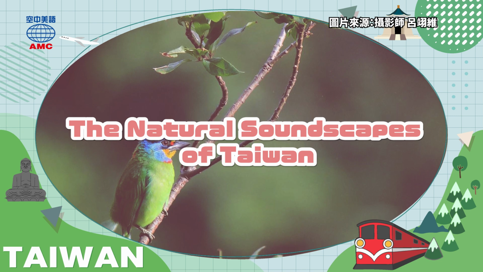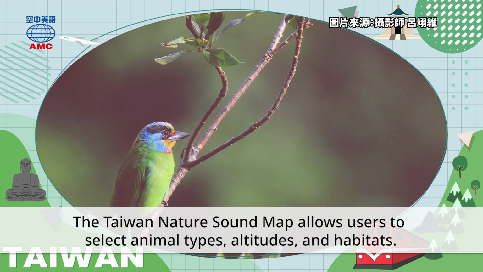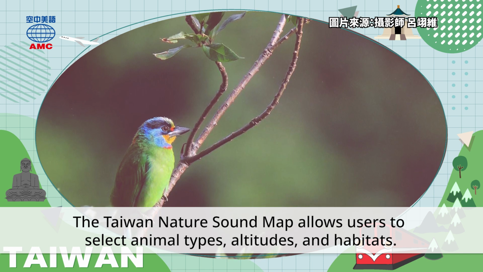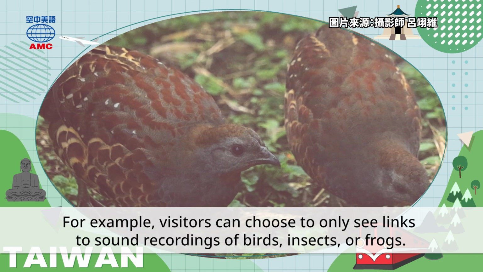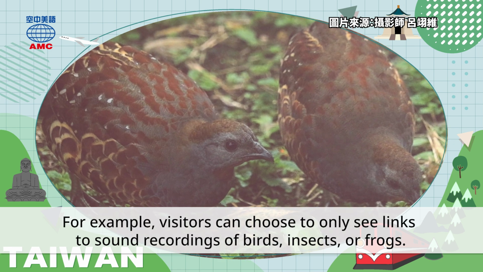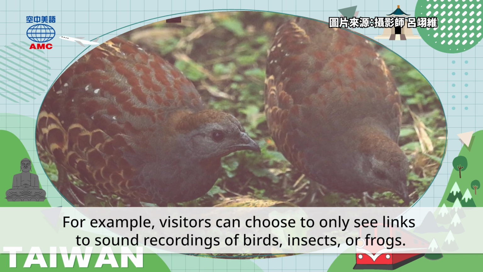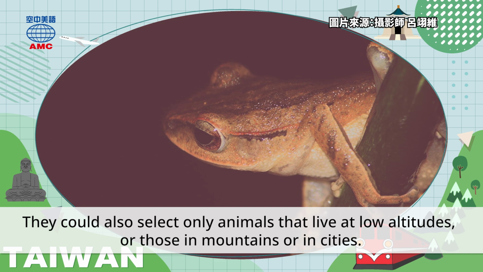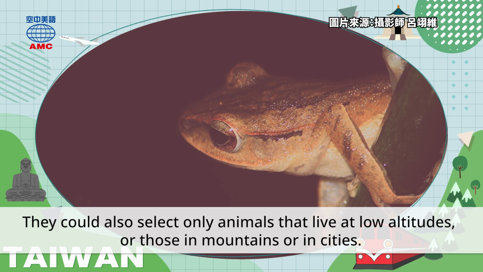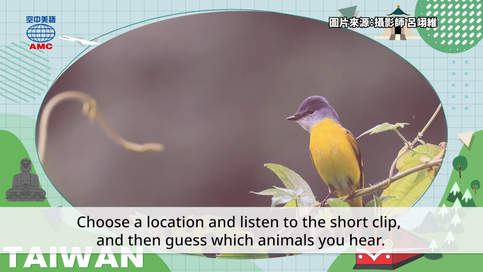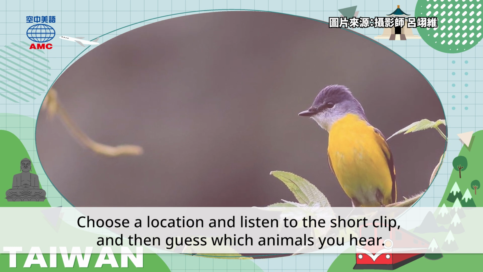The Natural Soundscapes of Taiwan. The Taiwan Nature Sound Map allows users to select animal types, altitudes, and habitats. For example, visitors can choose to only see links to sound recordings of birds, insects, or frogs. They could also select only animals that live at low altitudes, or those in mountains or in cities. Choose a location and listen to the short clip, and then guess which animals you hear.